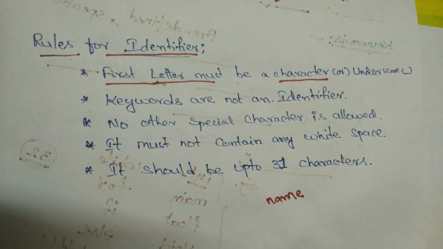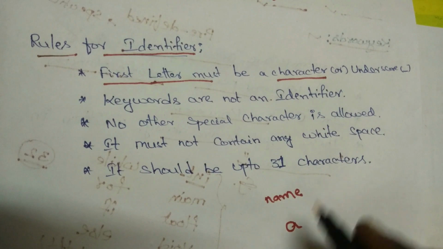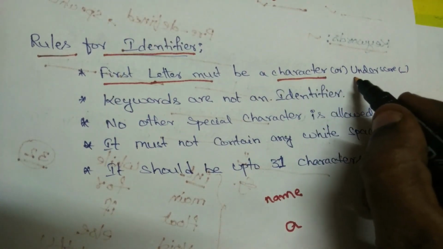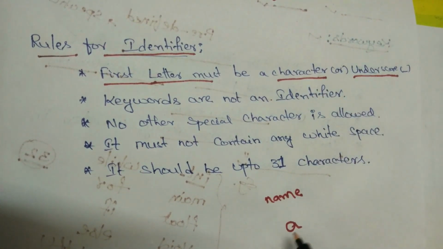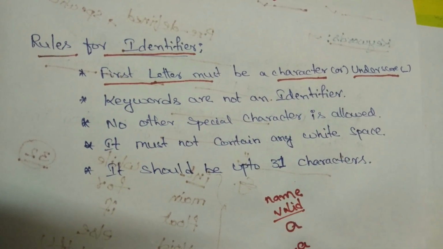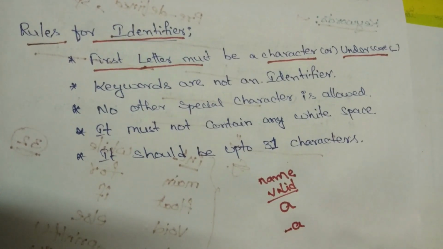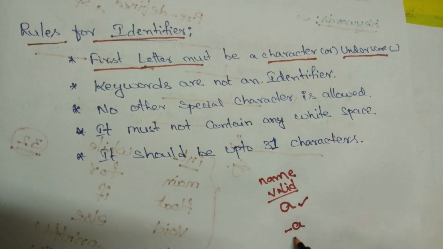Suppose here I declare one name. Suppose A is a name, right? Now it is a name. The first letter in my name must be a character or underscore. Only these two are valid. That means either A or underscore A is valid. That is the rule whenever you declare any identifier: the first letter must be a character or an underscore.